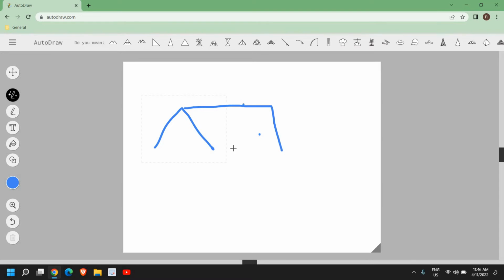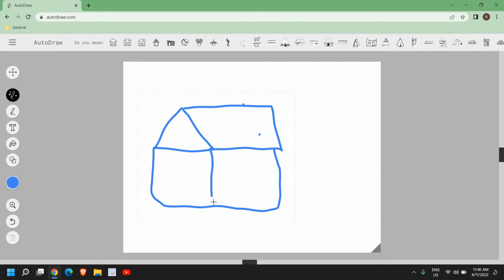If you want to draw anything, this autodraw will draw it for you. So let's say if I want to make a hut or a house, I'll just try to make it like this, and very soon I'll get the results at the top. So you see, I'm getting a lot of results here.